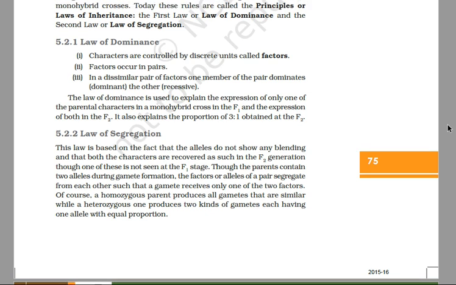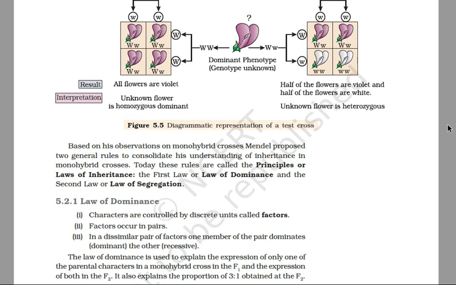Besides this, here we'll find out what a test cross is. A test cross is a cross made to determine the genotype of an organism within one breeding generation. In a test cross, the organism of unknown genotype is crossed with the homozygous recessive organism of the same trait, and the unknown genotype can be determined by studying the ratio of the offspring obtained.